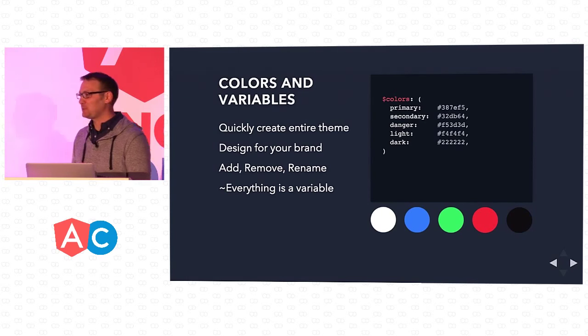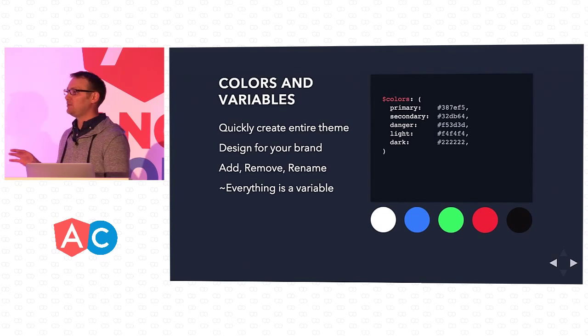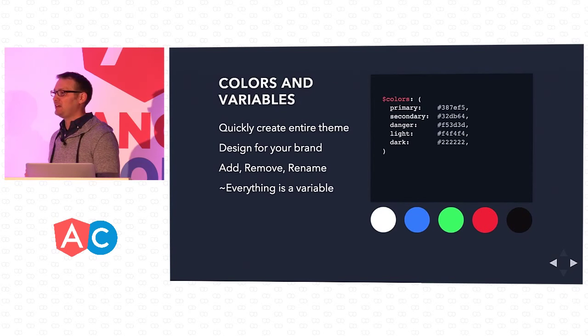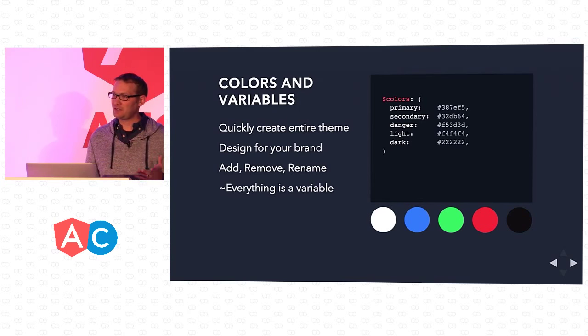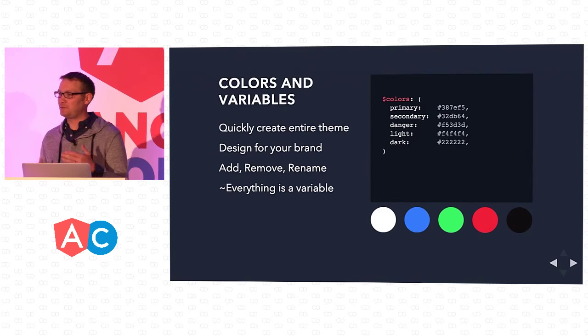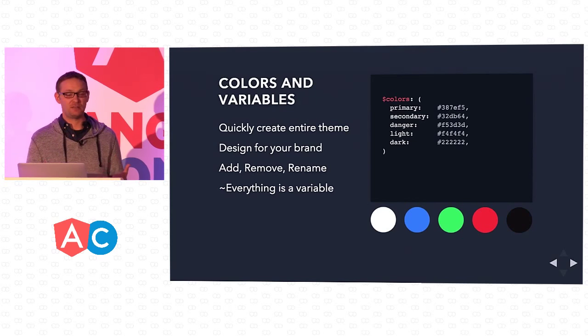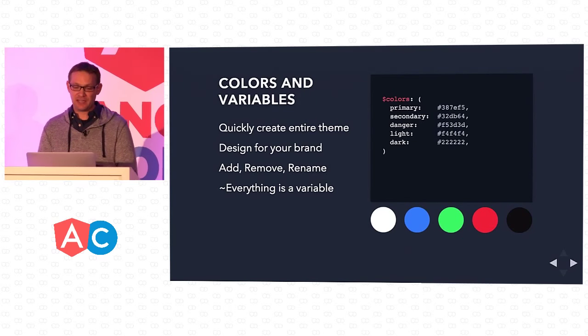So what we realized we did wrong with that is that we were telling you that you needed to use these names of these colors, and you needed to have 9 of them. Even if you're only going to use 3 of those colors, you still had 9. And even if you wanted to have your own custom name, you couldn't do that either, because you were forced to use our color names, which made it a challenge for people wanting to customize their app. So with this, we're using SASS maps.